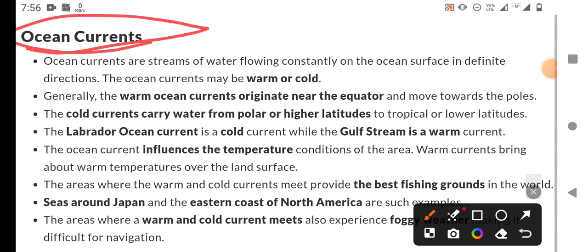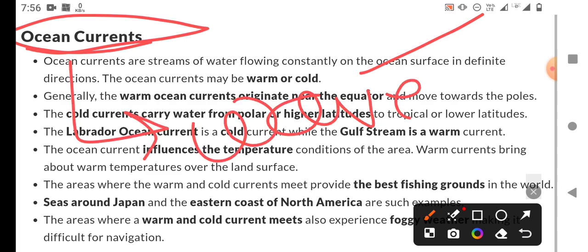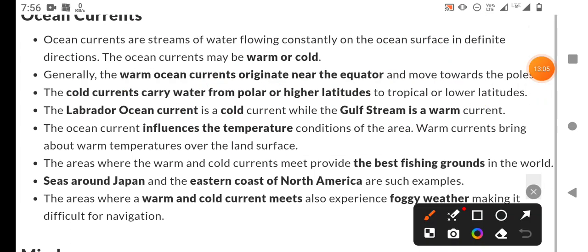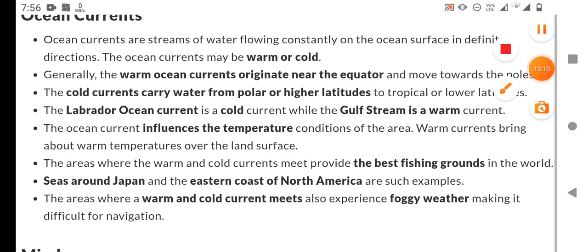What is an ocean current, or what are various currents? Ocean currents are streams of water flowing constantly on the ocean surface in definite directions. The ocean currents may be warm or cold, and we can simply say the waves of water move towards or up and down to the equator of the earth, like this is the equator.